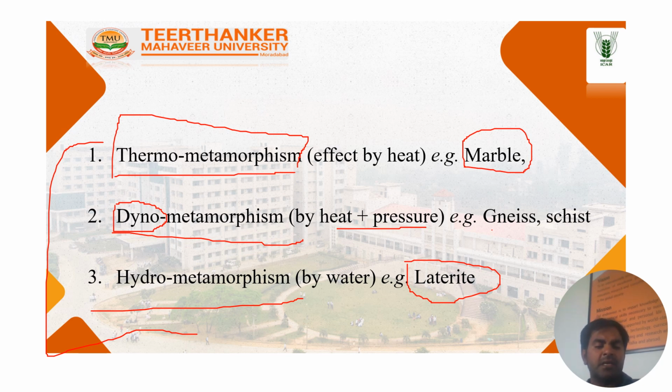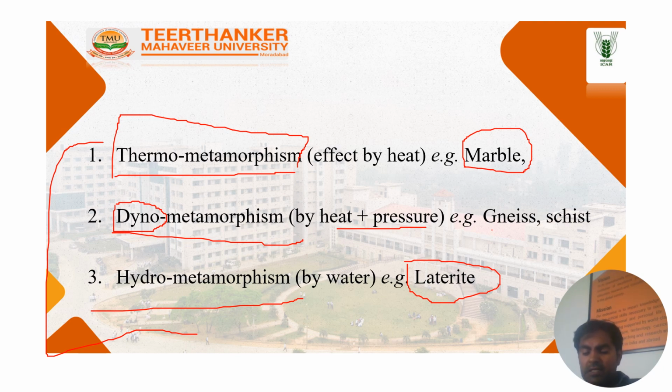So this is another classification. But if you compare this classification and the previous one, both are the same, looking the same most of the time: thermometamorphism, dynamometamorphism and hydrometamorphism.